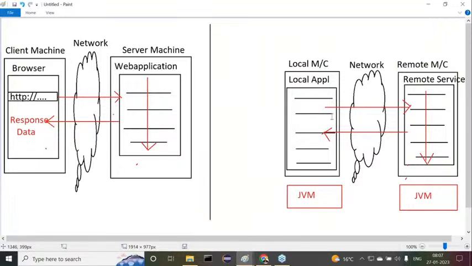Okay, fine. Anyway, in the distributed application, application logic is distributed over multiple machines, at a local machine and at the remote machine.